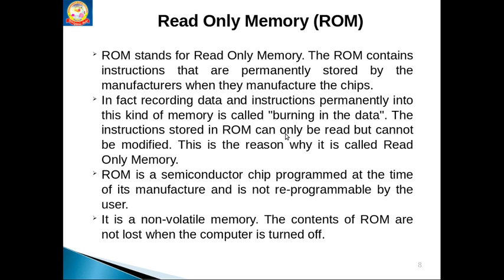That's why this memory is called read-only memory. And this memory is non-volatile memory, whereas RAM is volatile memory. Even when the power is turned off, the data is permanent. Once we record the data in the ROM chips, it is permanent.